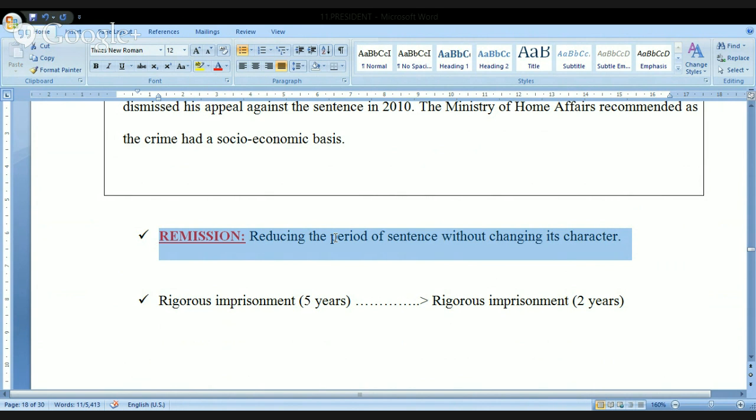See, here, the nature of the punishment is not changing. Character of the punishment is not changing. Rigorous imprisonment is given by the Supreme Court.